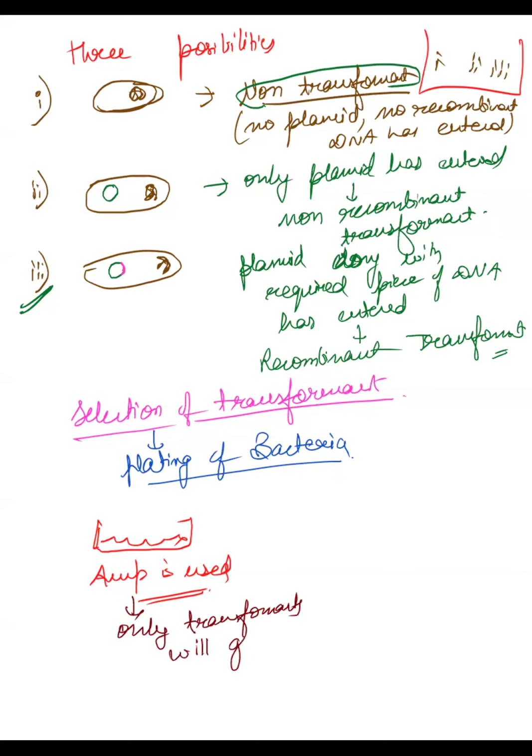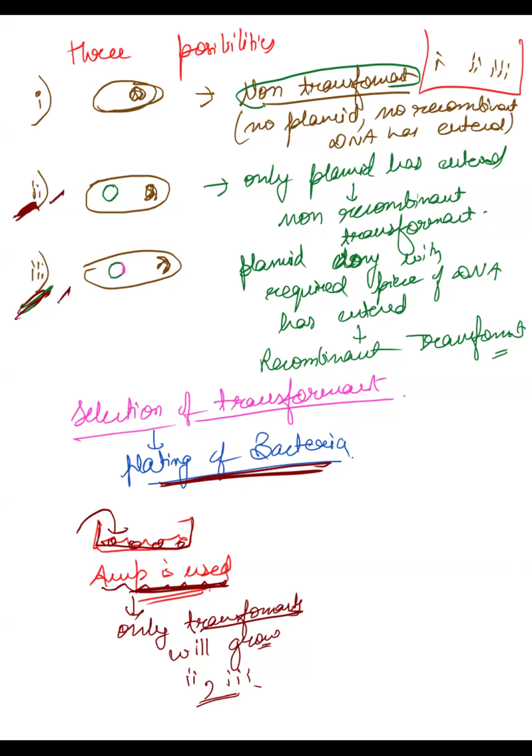You tell me why. That means the second one and the third one. What is the reason? In this case, only transformants will grow, the second one and the third one. Why? What is the reason? If you use ampicillin for the growth of bacteria, plating of bacteria in ampicillin, that means in this plate you have put the chemical ampicillin, the antibiotic ampicillin. If you put ampicillin here, only two types of bacteria could grow, the second one and the third one.